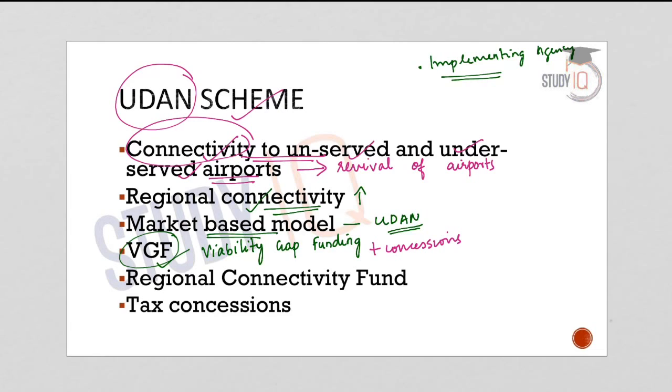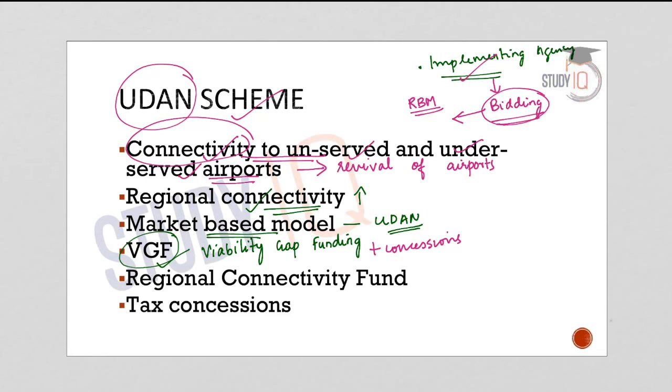Now many airline and helicopter operators would be submitting proposals to the implementing agency. So all these route proposals would be offered for competitive bidding. And the bidding will take place through a reverse bidding mechanism. And the route will be awarded to the participant quoting the lowest VGF per seat.